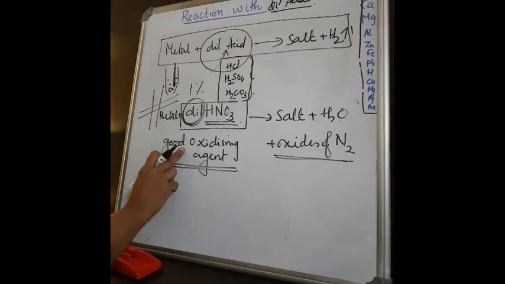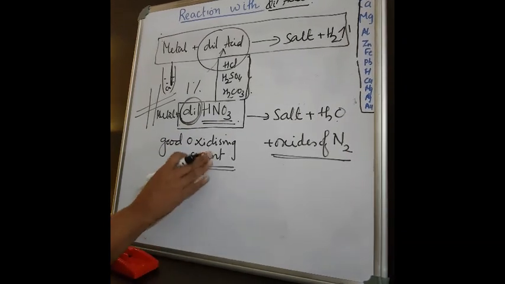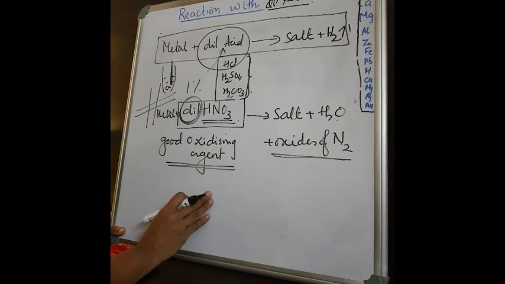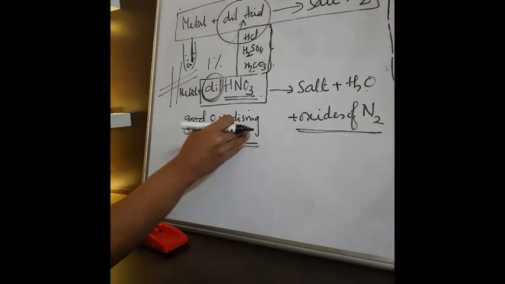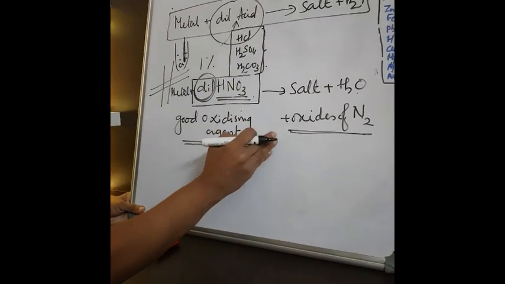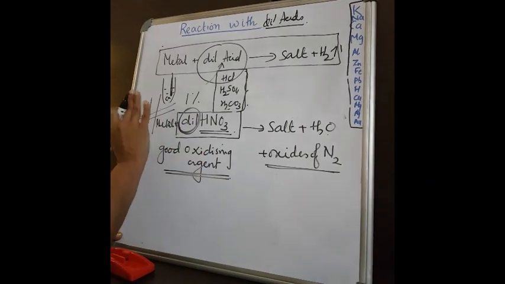What do you mean by oxidizing agent? An oxidizing agent helps in oxidation, meaning it helps to give oxygen. You know oxidation means what? Adding of oxygen or removing of hydrogen. We have studied this in lesson 1.